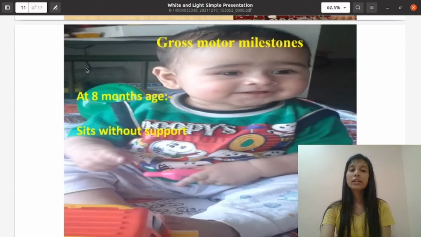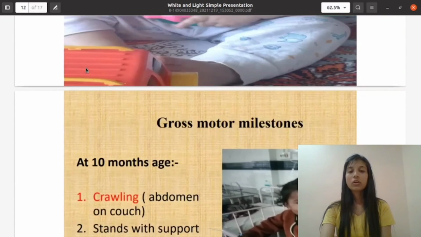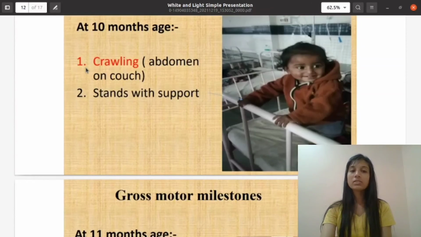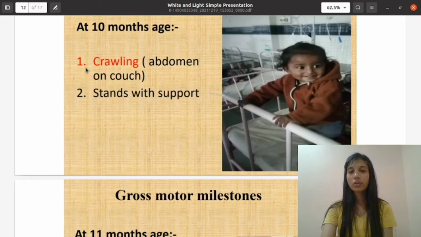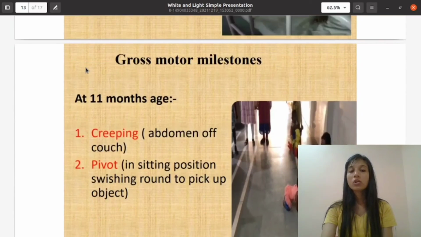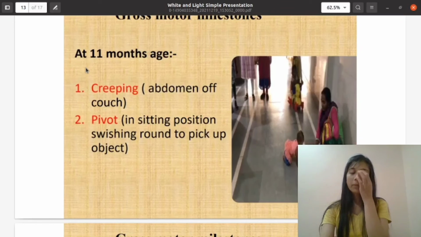Gross motor milestone at the age of 8 months: sits without support. Gross motor at the age of 10 months: crawling with abdomen on couch, stands with support, you can see in the image also. Gross motor milestone: creeping, abdomen off the couch, pivoting movements.